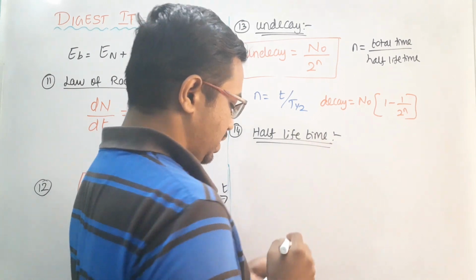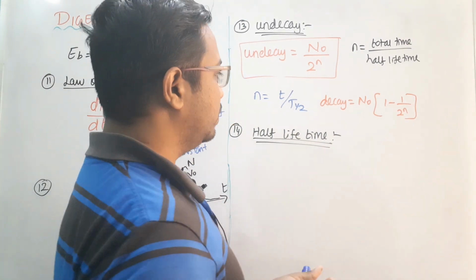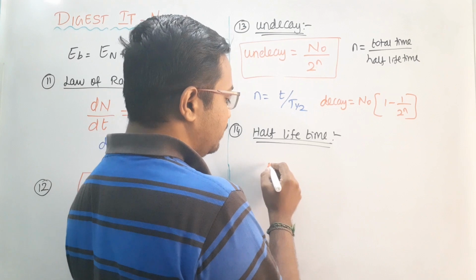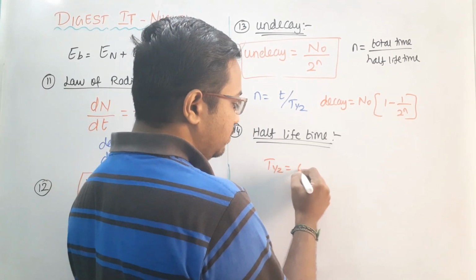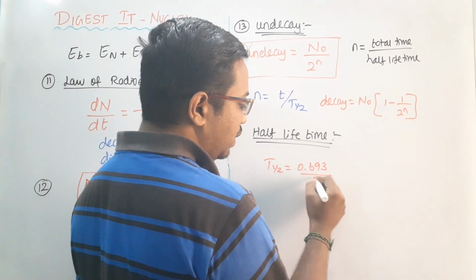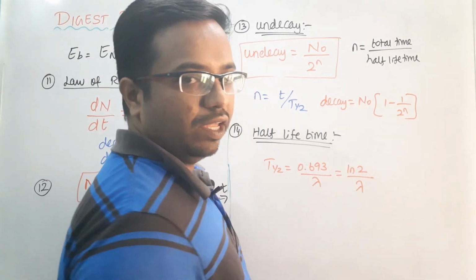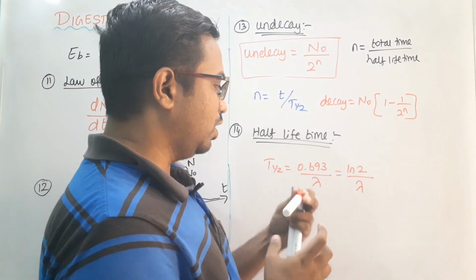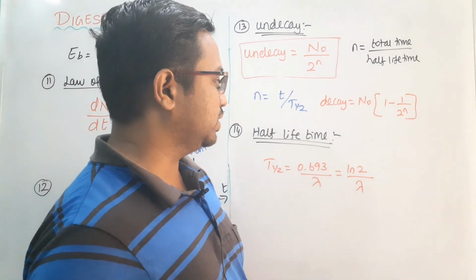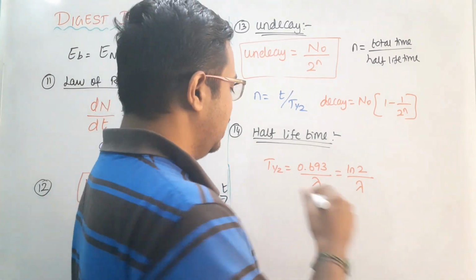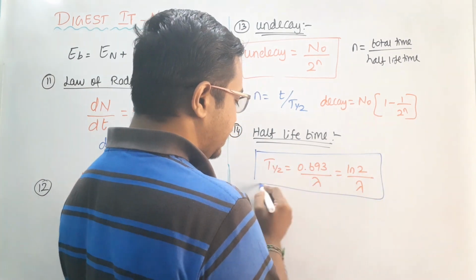The formula for half-life time, t half, is equal to 0.693 divided by lambda, or ln 2 by lambda. We can use these two formulas. The ln 2 value is 0.693, and lambda is the decay constant.